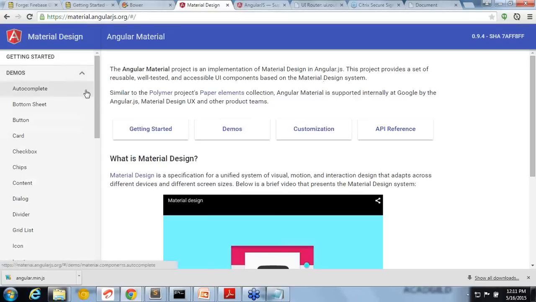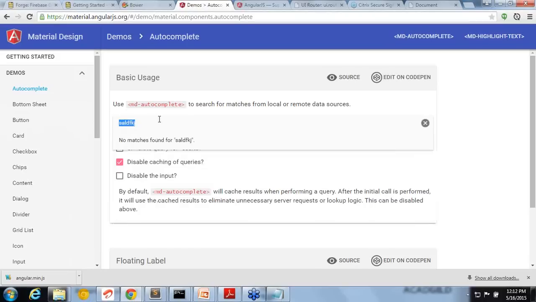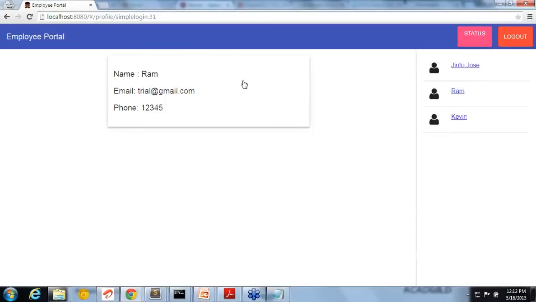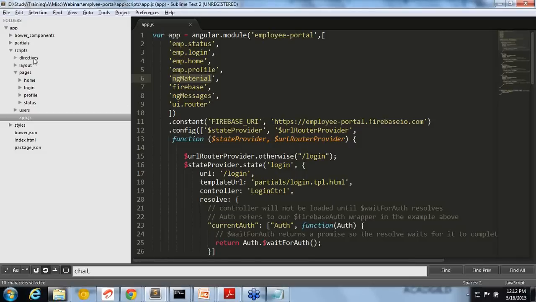So you can see a lot of items are there: autocomplete, bottom sheet, and so many other things. If you see this one, you can type something. These are the components which are readily available for us to use. You can see in the main page, initially when I'm typing, the text box is showing. For this, I didn't do much.